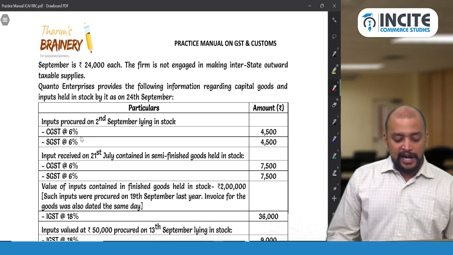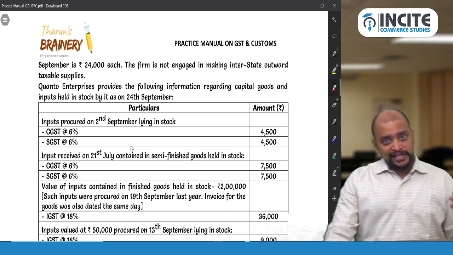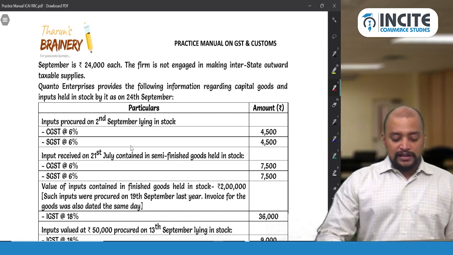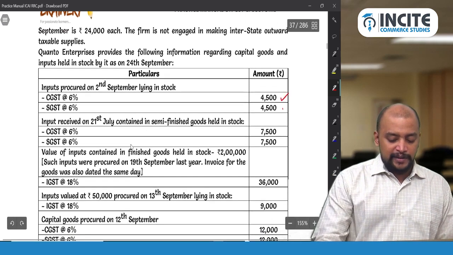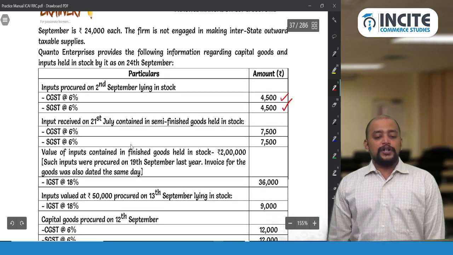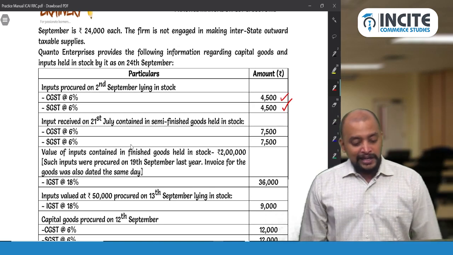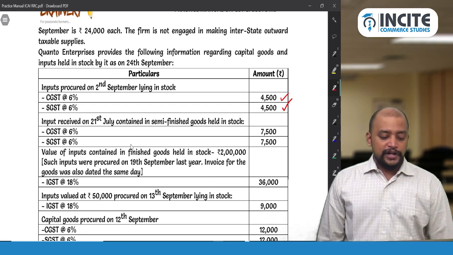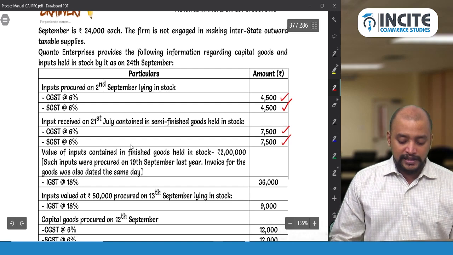Closing stock data we have. Inputs procured on 2nd September. So it is within 1 year. Of course, it is within 1 year. So with respect to these inputs, GST paid can be taken as credit. Yes, this can be taken as credit. Input received on 21st July. So 21st July to 24th September, is it within 1 year? Yes. Contained in semi-finished goods held in stock. CGST 6%, SGST 6%. Yes, this can also be taken as credit.